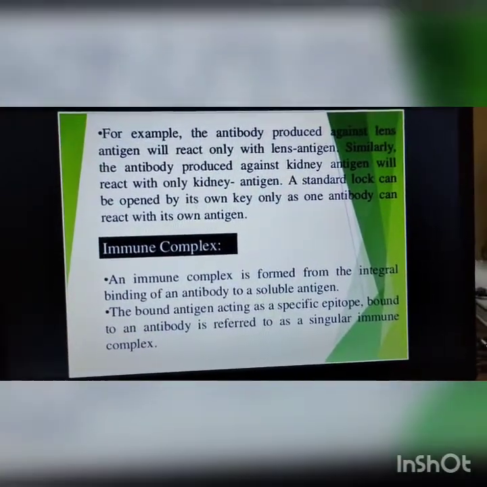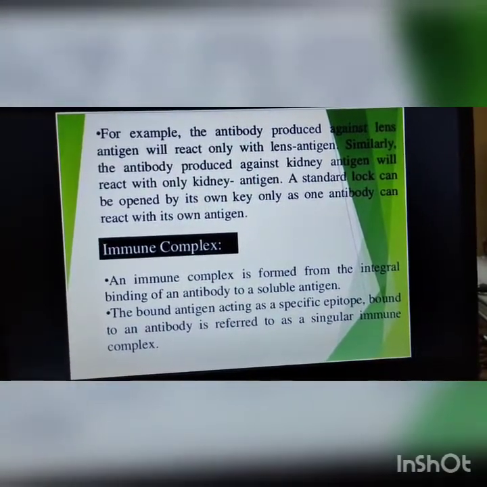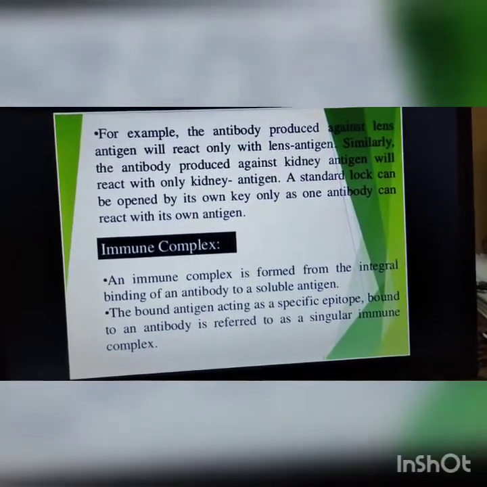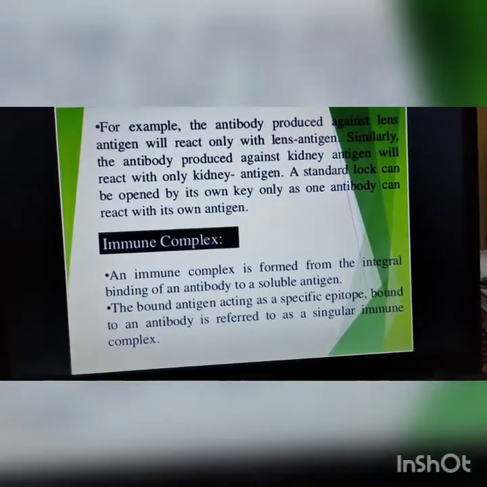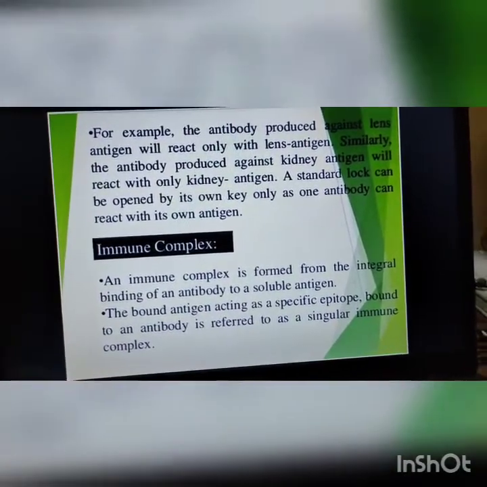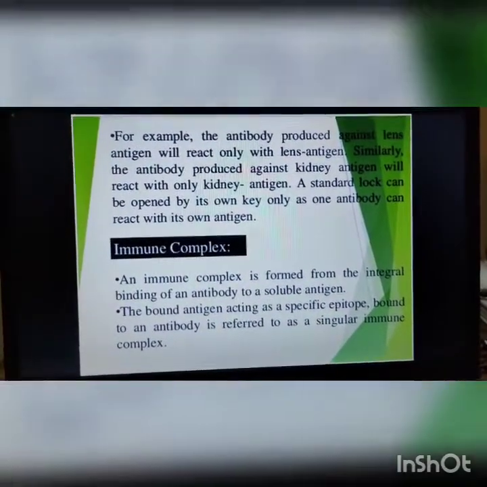Now the second thing is, what is the immune complex? An immune complex is formed when an antibody binds to a soluble antigen. The bound antigen acts as the specific epitope, and the bound antibody is referred to as the singular immune complex.